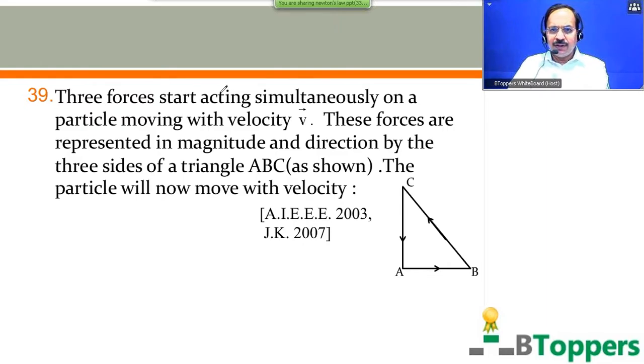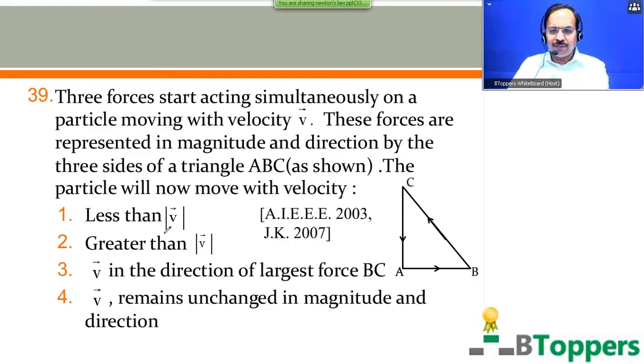3 forces start acting simultaneously on a particle moving with velocity v bar. These forces are represented in magnitude and direction by 3 sides of a triangle ABC as shown. The particle will now move with velocity. I have shown you 4 options on screen. Come on, try this question.